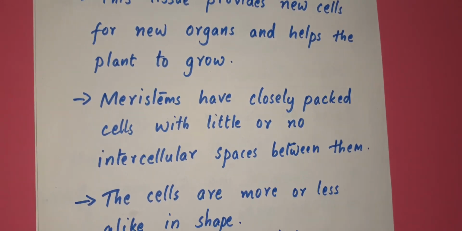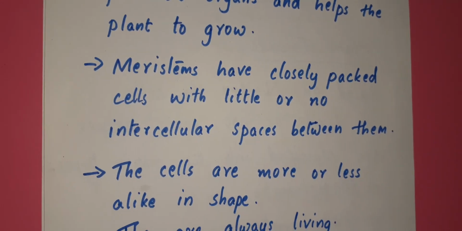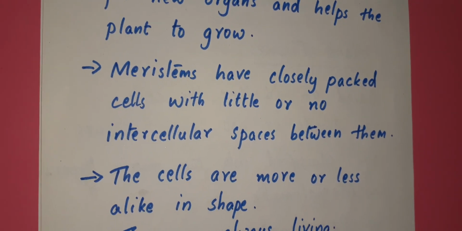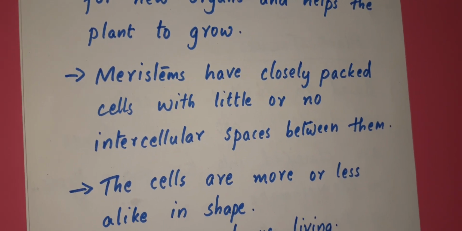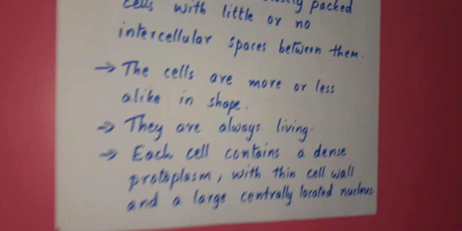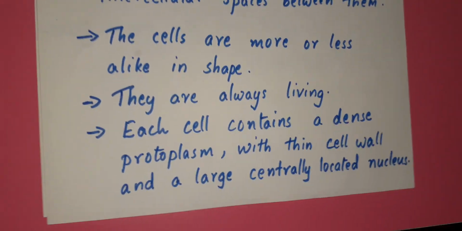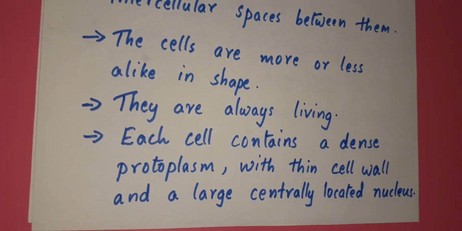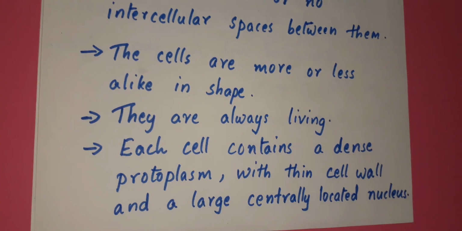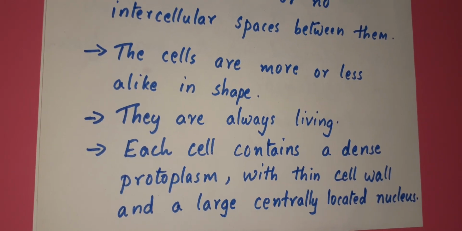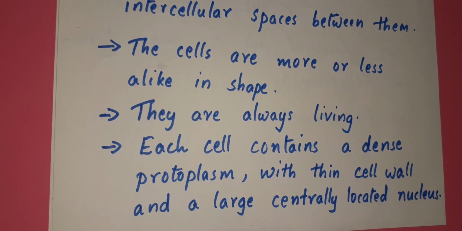Now, meristems have closely packed cells with little or no intercellular space between them. The cells are more or less alike in shape. They are always living and each cell contains dense protoplasm with a thin cell wall and a large centrally located nucleus. All these are the properties of meristematic tissues.